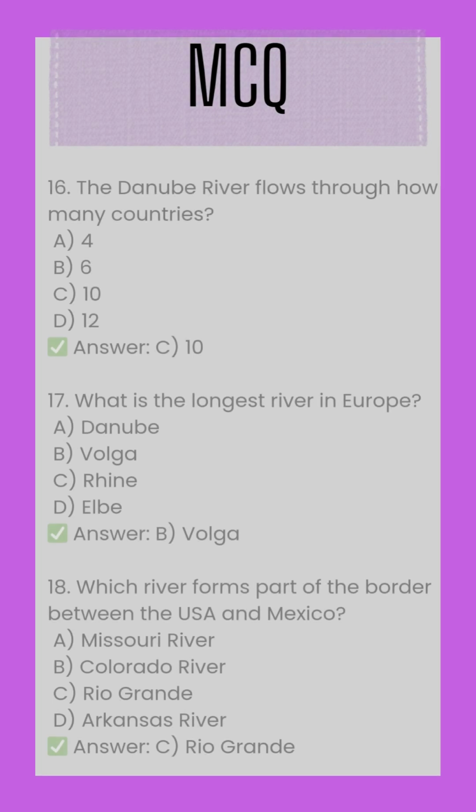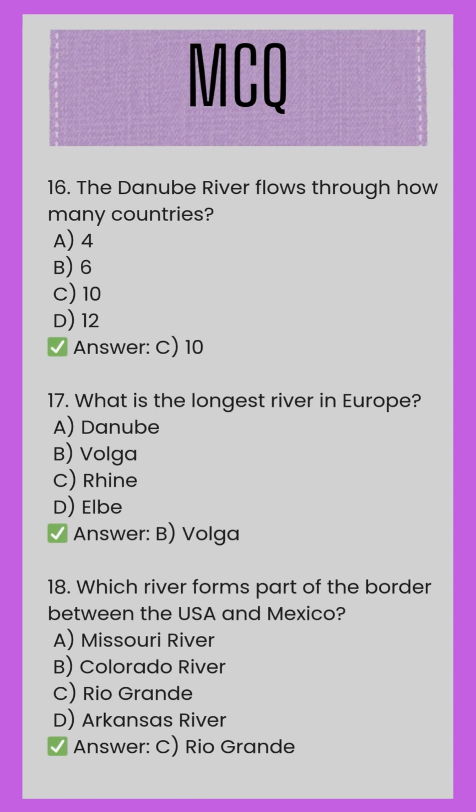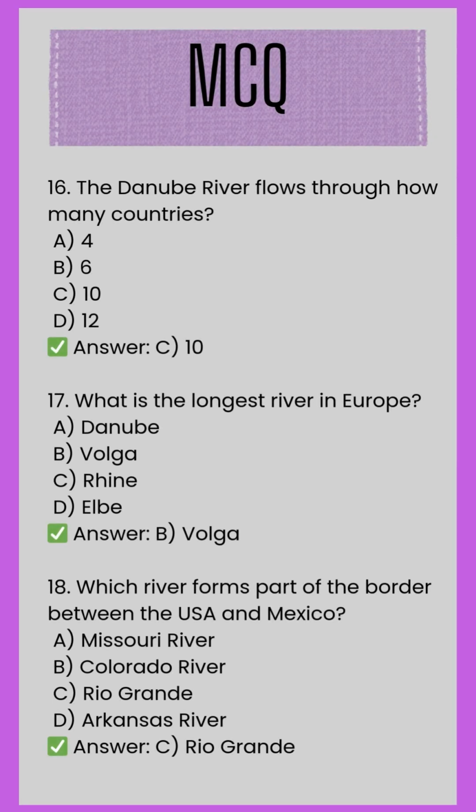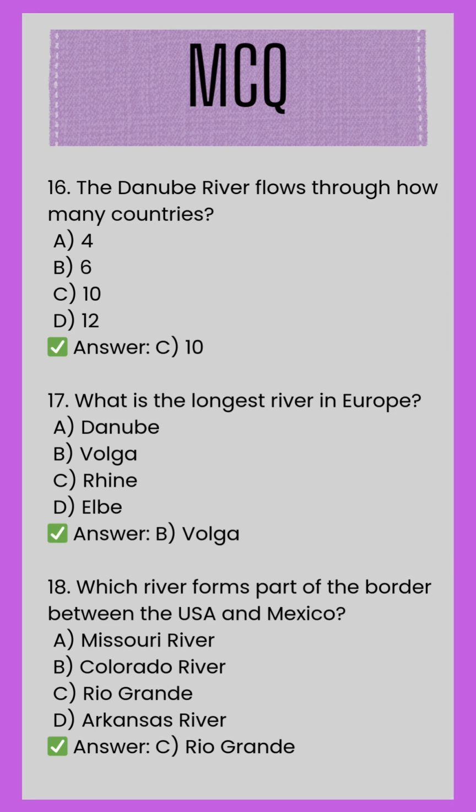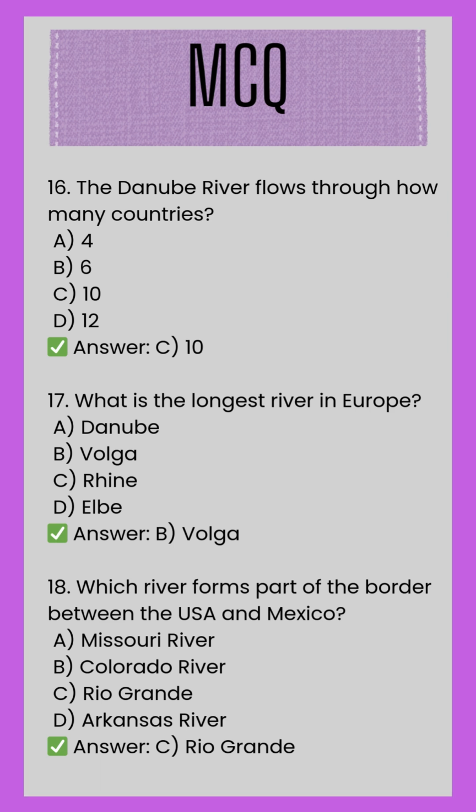16. The Danube River flows through how many countries? A. 4. B. 6. C. 10. D. 12. Correct answer. C. 10. 17. What is the longest river in Europe? A. Danube. B. Volga. C. Rhine. D. Elbe. Correct answer. B. Volga. 18. Which river forms part of the border between the USA and Mexico?